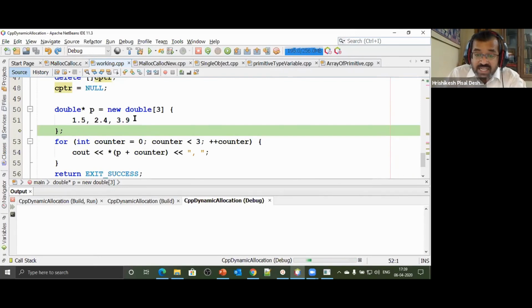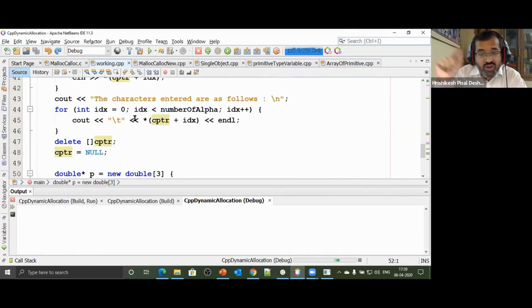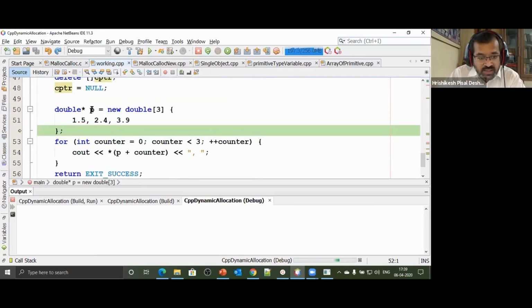I could also initialize an array. We said new int of 44. If you remember, we had initialized a single variable of type integer. Now what am I doing? I'm saying double star p is equal to new double of 3. That means I would like to have an array of 3 doubles, and I have initialized that entire array.